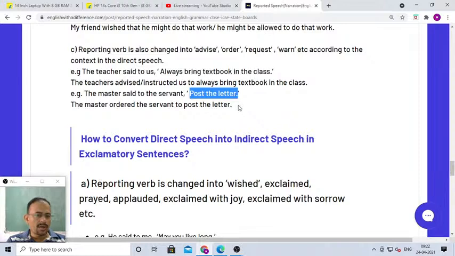That is why it's very easy to convert the imperative sentence into reported speech. It's very simple because the connector used will be only "to", right? So, for example, the master said to the servant post the letter, the master ordered the servant to post the letter. Okay, so how will you understand that it is an imperative sentence? You will understand that an imperative sentence has no subject and starts with a verb. For example, always bring textbook, you is not there in it. Okay, bring textbook in the class, or always bring textbook in the class. Okay, please sing a song, do the work.